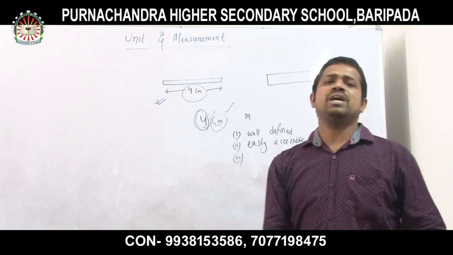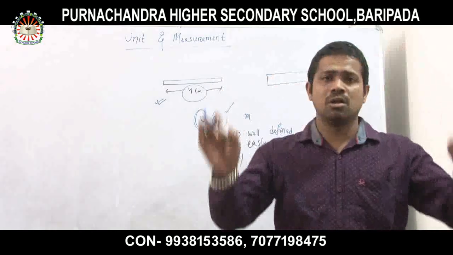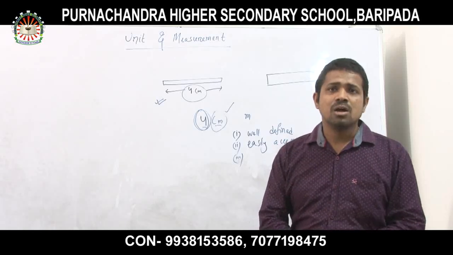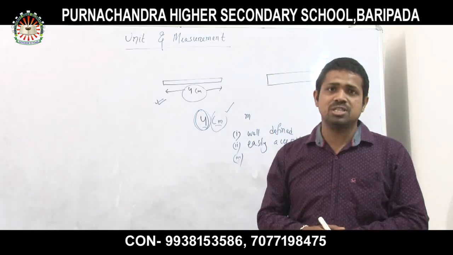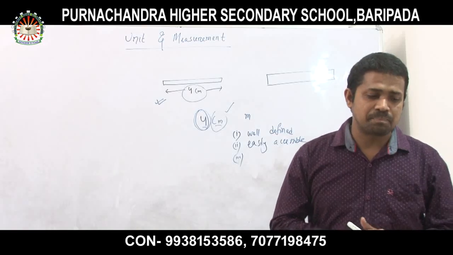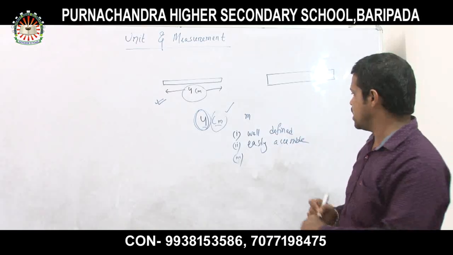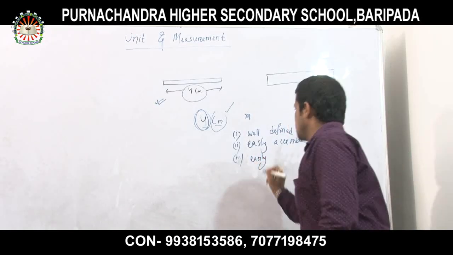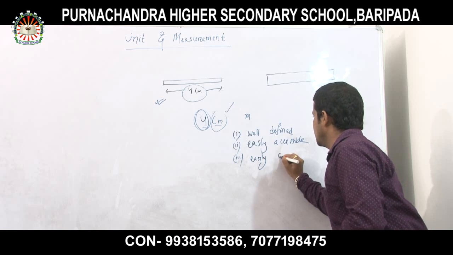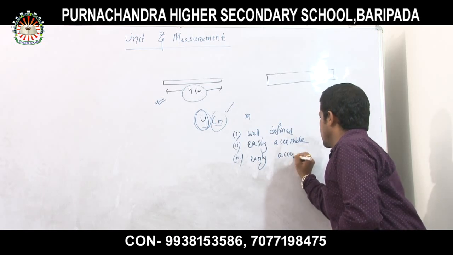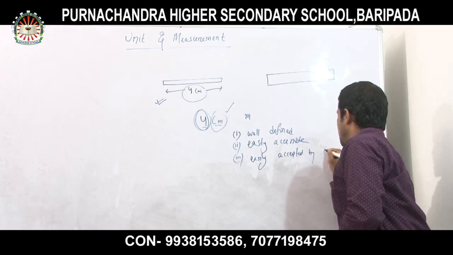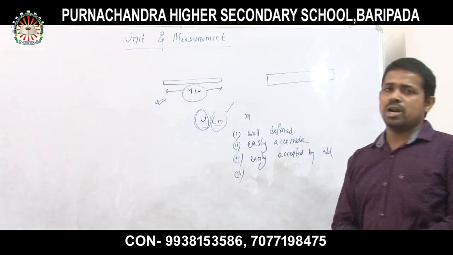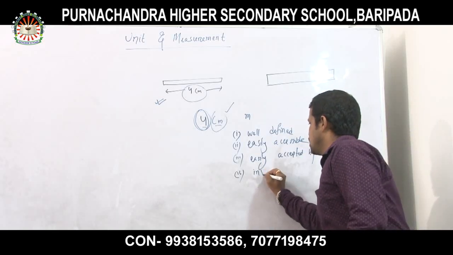The unit must be accepted by all, so that everyone can use this unit qualitatively. Clear? This is number 3, easily accepted by all.